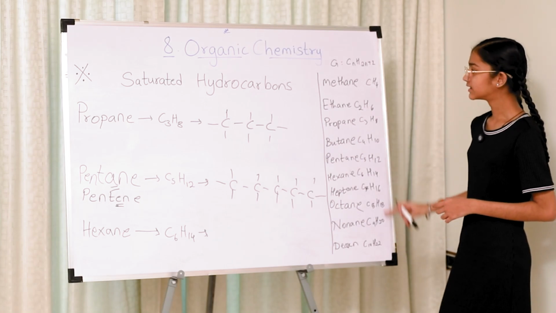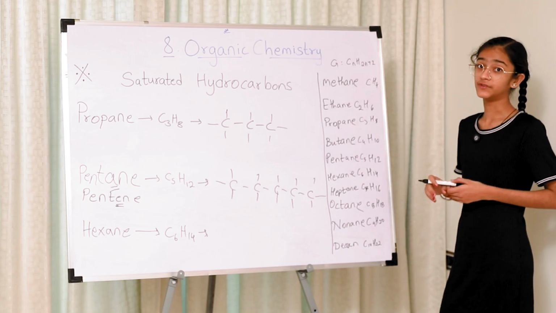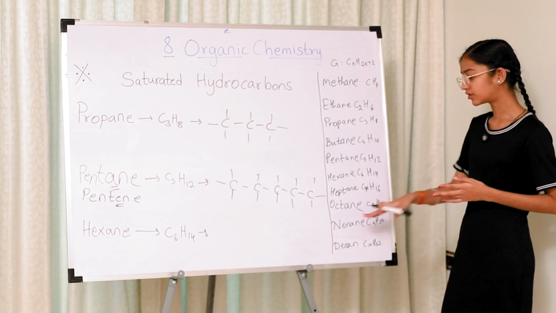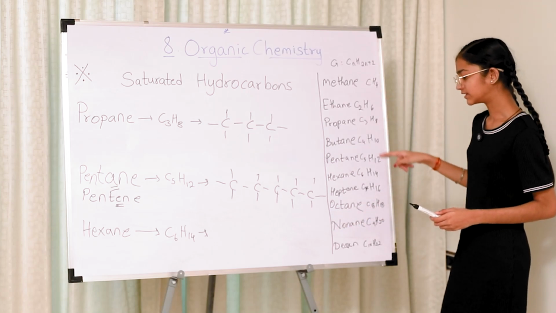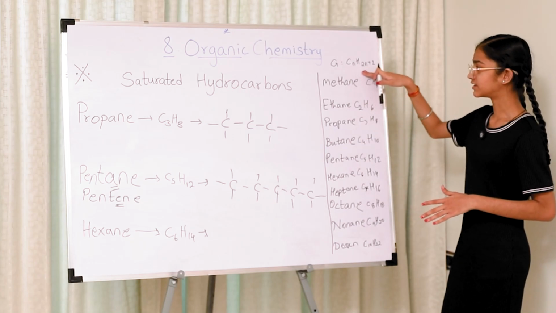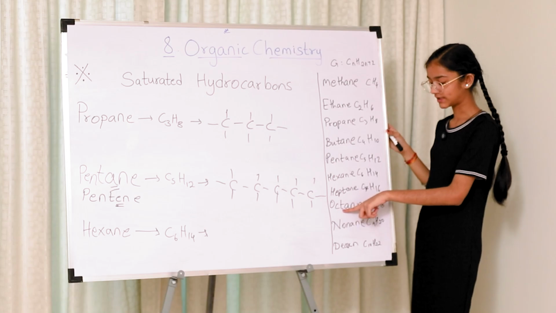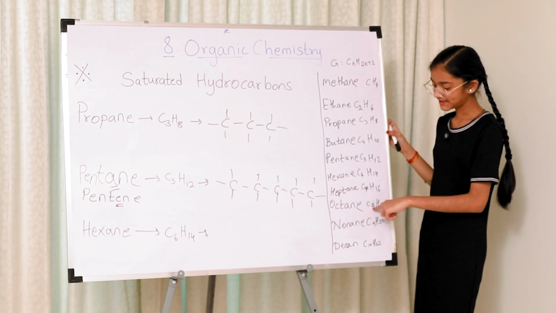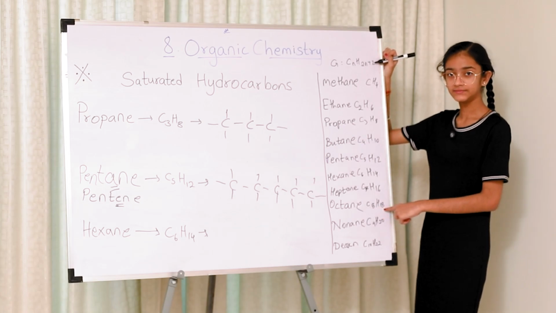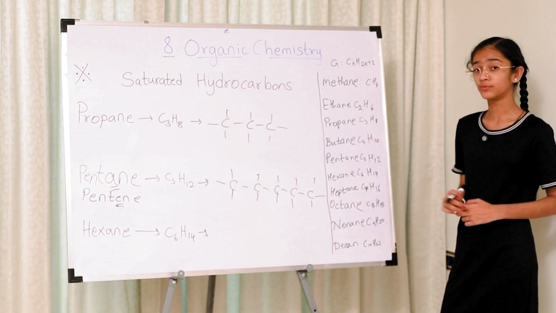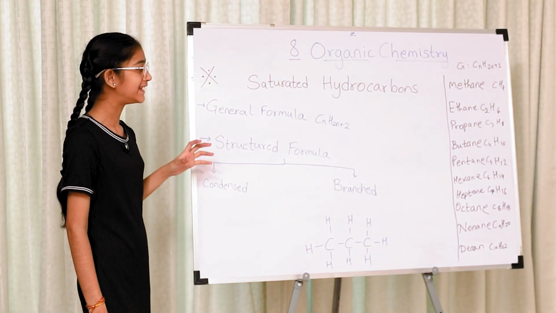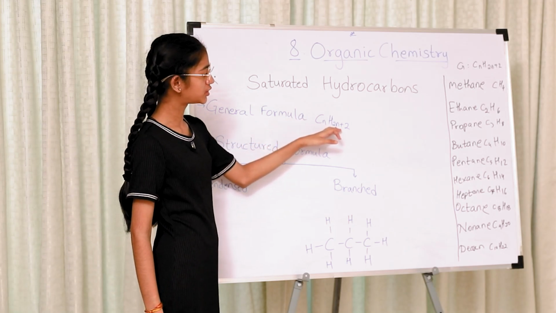You can also cross-check this with the general formula if you want to. Now, if there's a question to give the formula for octane, you won't be calculating all these and then adding it up by 2. So, you have the general formula. See, you can see octane, oct means 8, C8. 2 into 8 plus 2, that is 18. This is how it works. As we have discussed already, the general formula for alkanes is CnH2n+2.